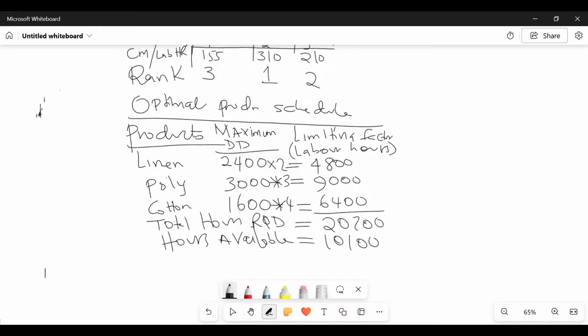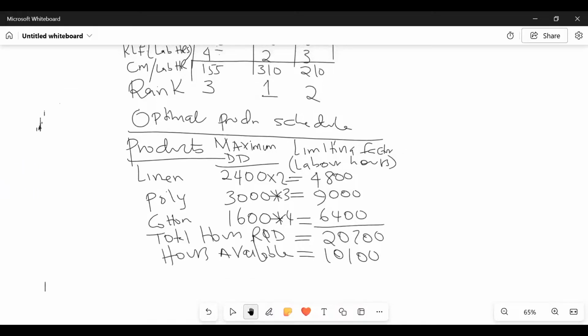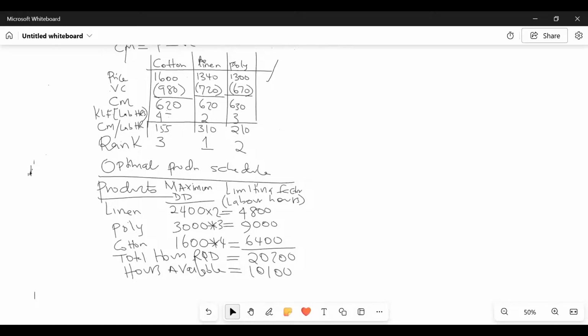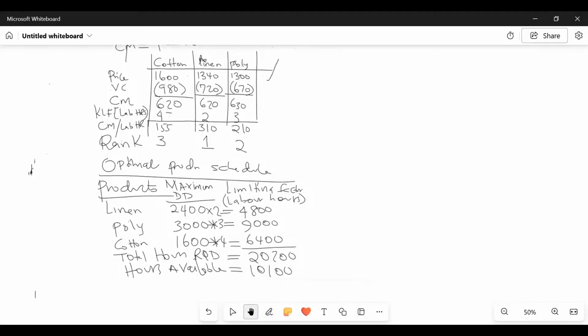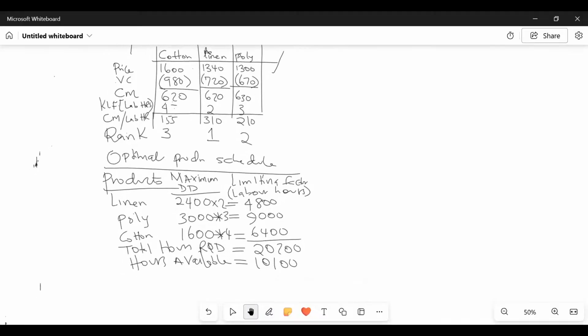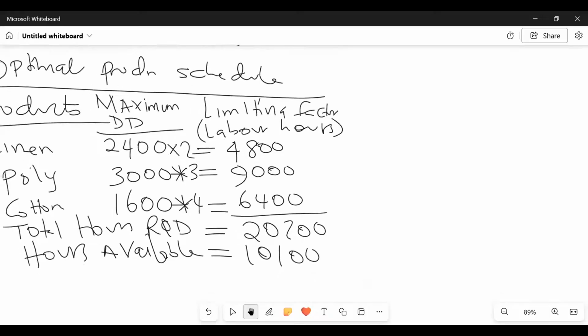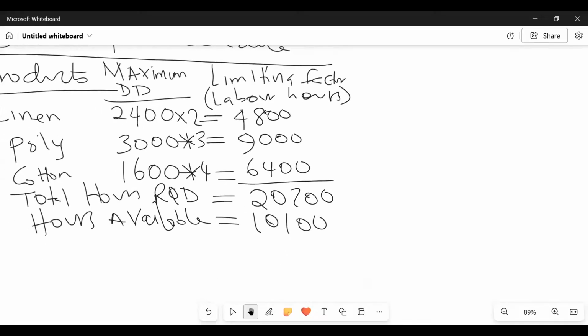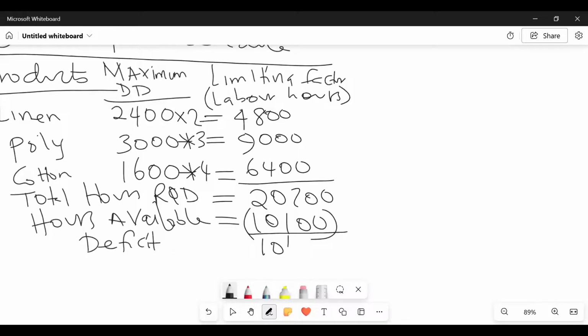So first of all, ladies and gentlemen, I want you to give me the deficit. Come here and give me the deficit hours. I love this. So when you subtract this, we are missing how much here, somebody? 10,100. And then now you recover this deficit from the products.